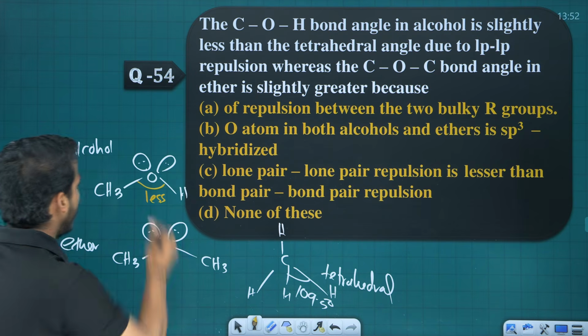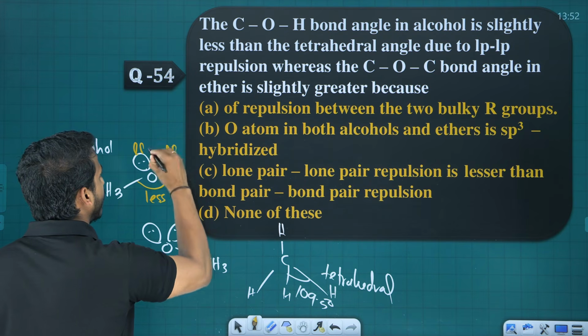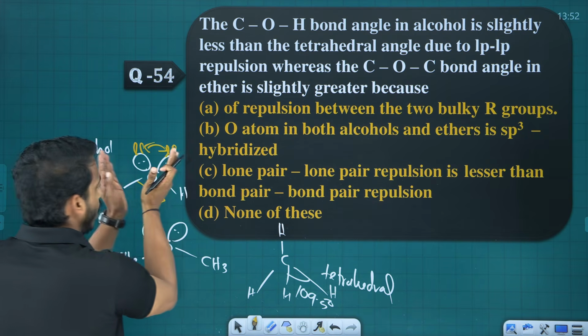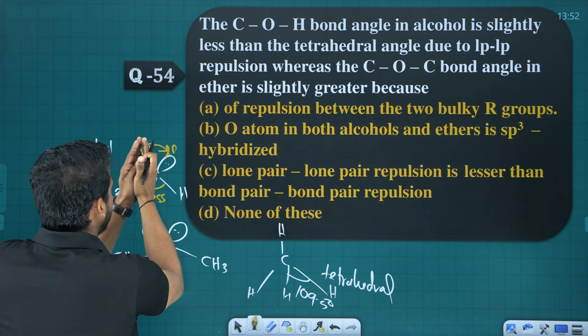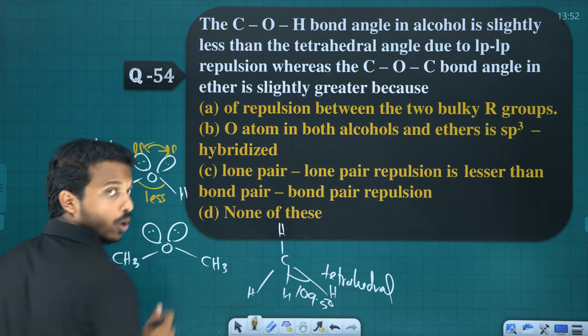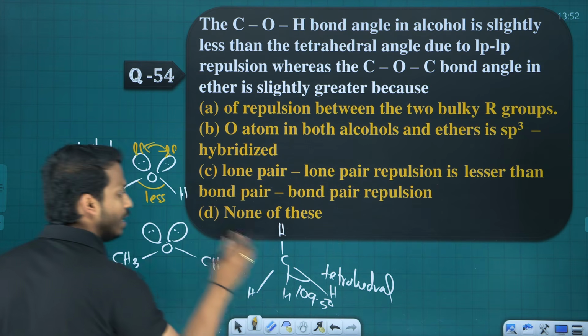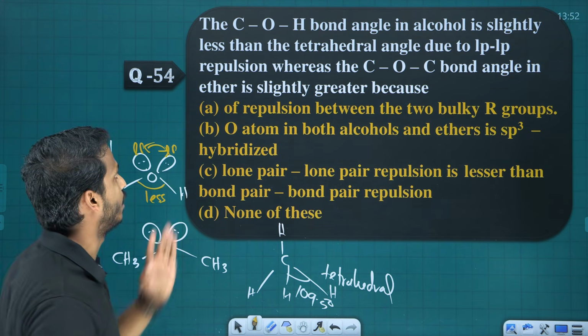Do you know what the reason is? The lone pair repulsion in the alcohol. Lone pair repulsion is more, so the bonds come closer. So in alcohol, the bond angle is less than tetrahedral. Correct. They already mentioned that.